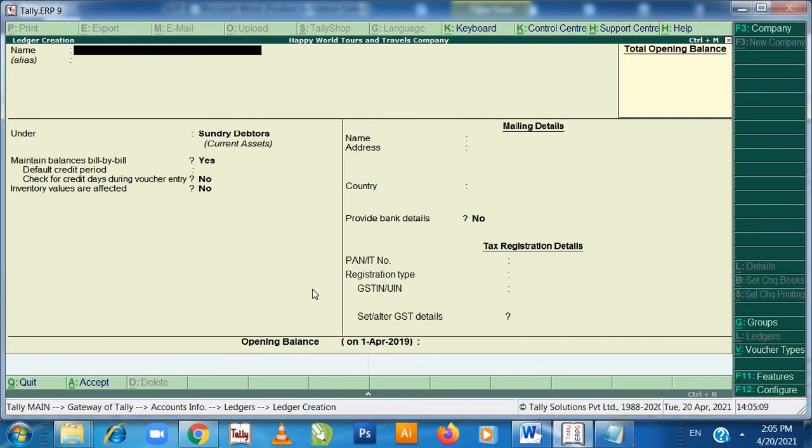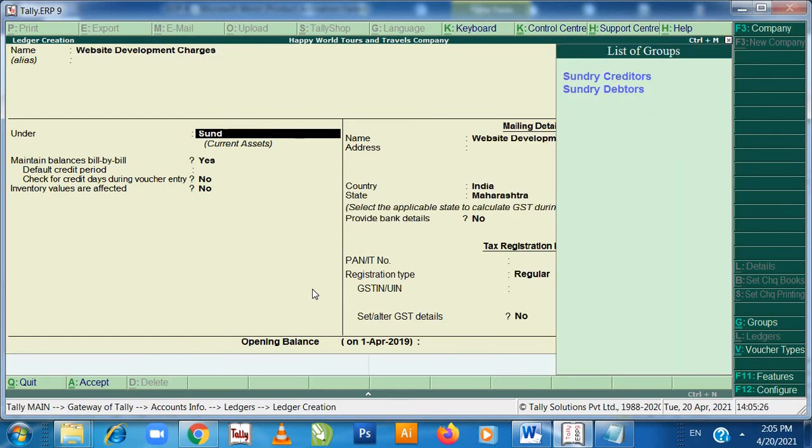Then on 2nd November I paid rupees 20,000 for website development charges to Messrs Soft Corner. So I need to create a ledger for website development charges, and website development charges will be my indirect expense. Website development charges. Enter. Under indirect expense.